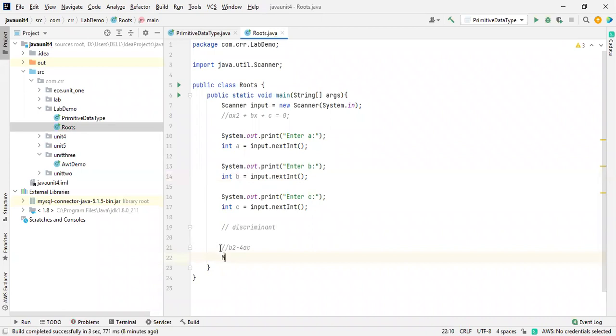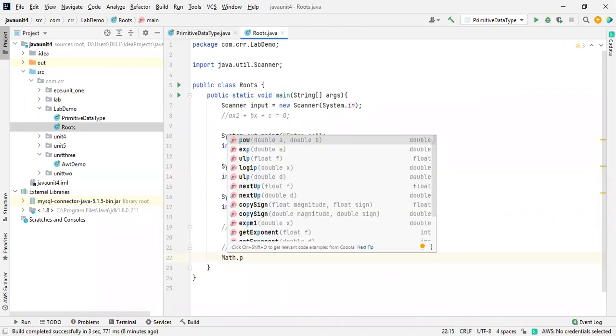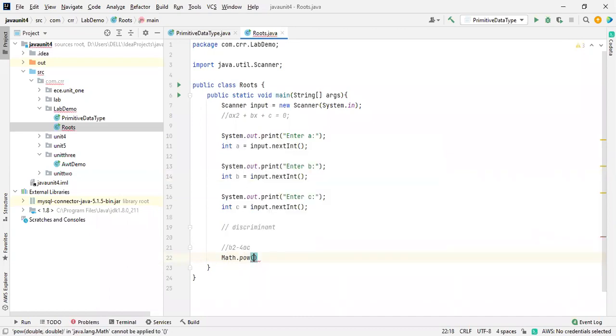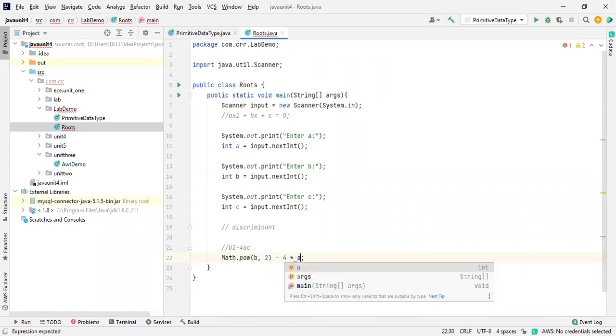For finding the square, we need Math.pow of b, sorry, this is b. There will be two things. We are going to get the Math.pow over here and then minus 4 star a star c.